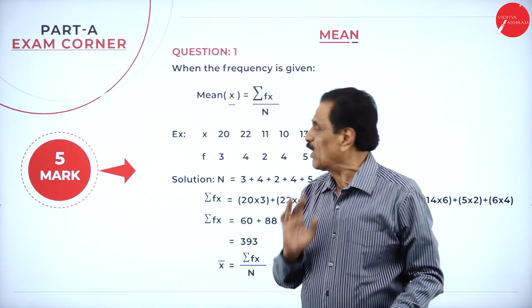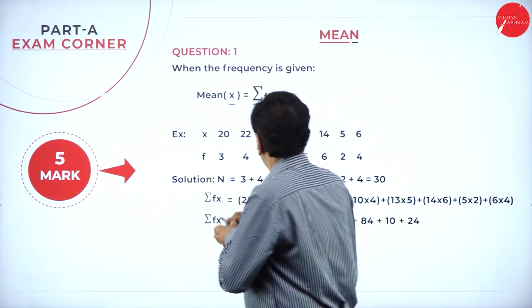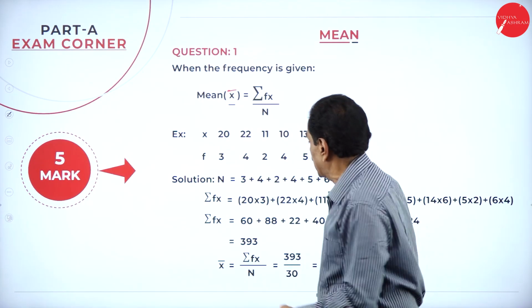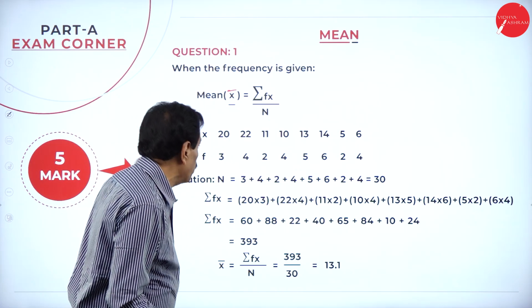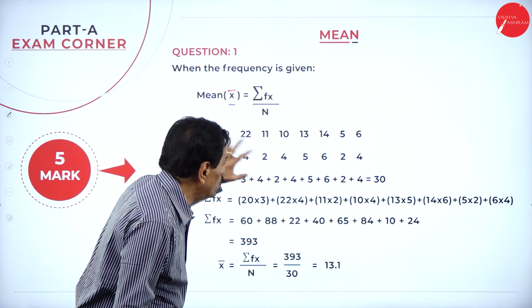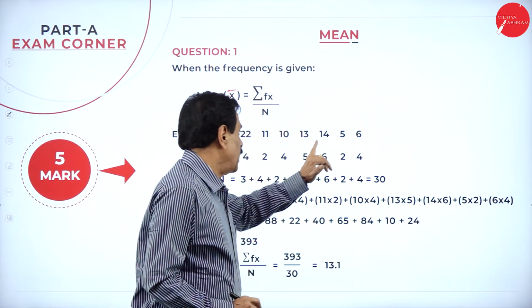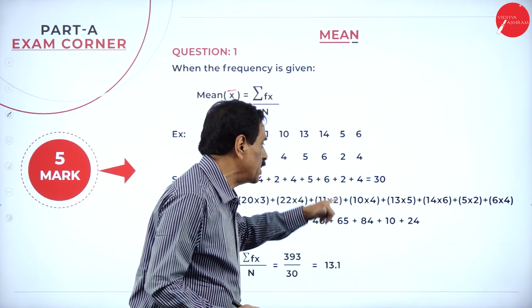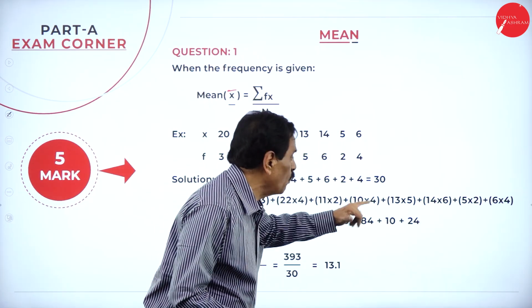So if you go to a problem, what does your mean say? Here mean is equal to sigma fx over n. So f into x: 20 into 3 is 60, 22 into 4 is 88, 11 into 2 is 22, 10 into 4 is 40, then 13 into 5 is 65, 14 into 6 is 84, 5 into 2 is 10, 6 into 4 is 24.